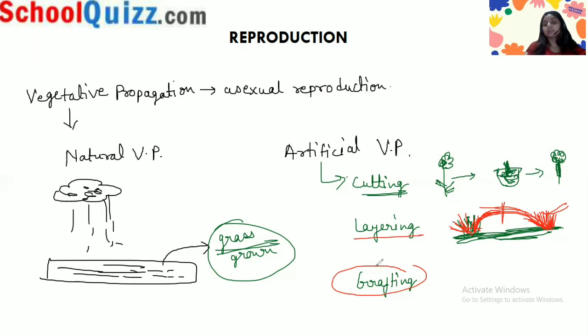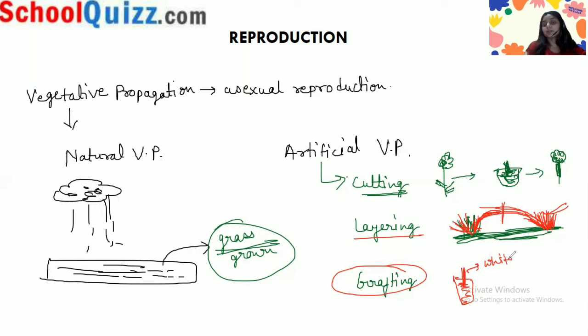And in grafting, you will already know, you take a stem of two plants. Let's say there is a pot, and there is a stem of a white rose.